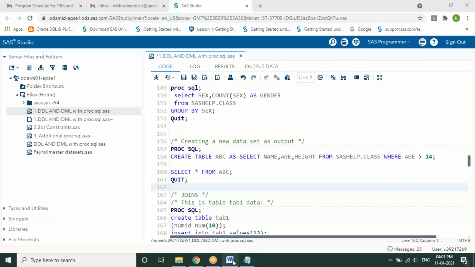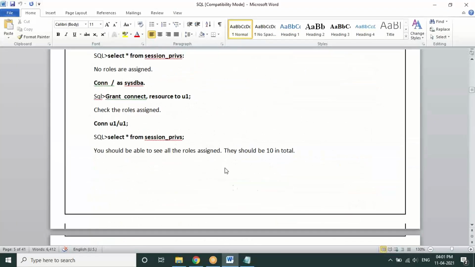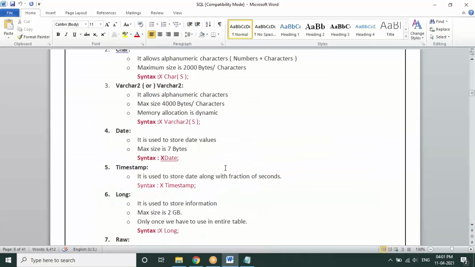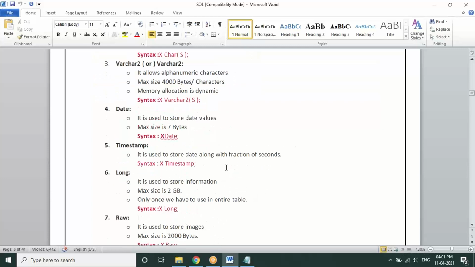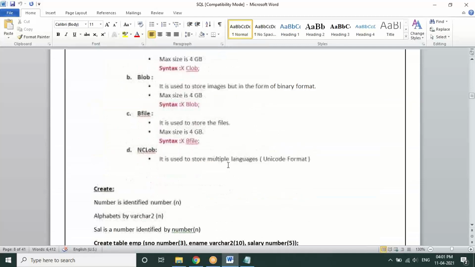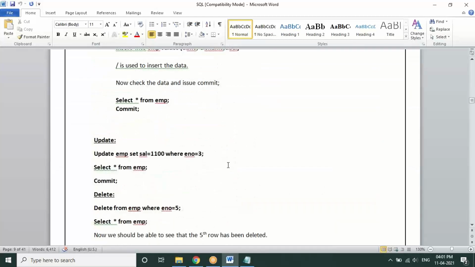Okay. So far we have covered all this DML, DDL. As I said, your DCL and TCL cannot be executed. I've already shared one document related to SQL. This is a complete SQL reference. So if someone wanted to learn it individually, they can also work on this document, which has a complete explanation of all the SQL statements, the different data types, their information, and the syntaxes for create and the others.